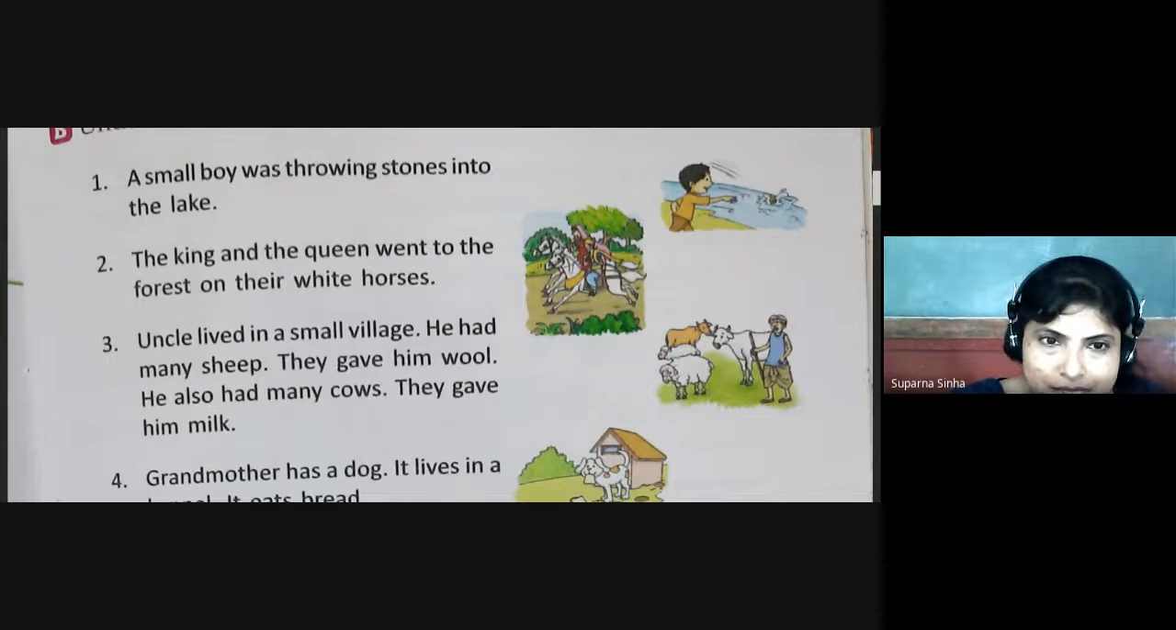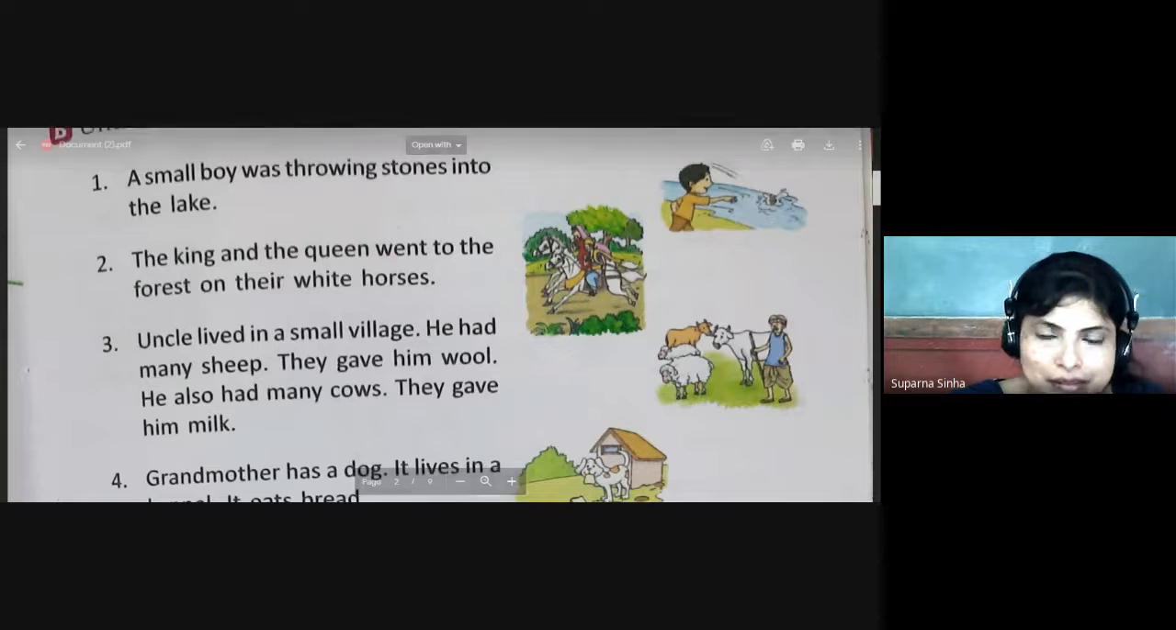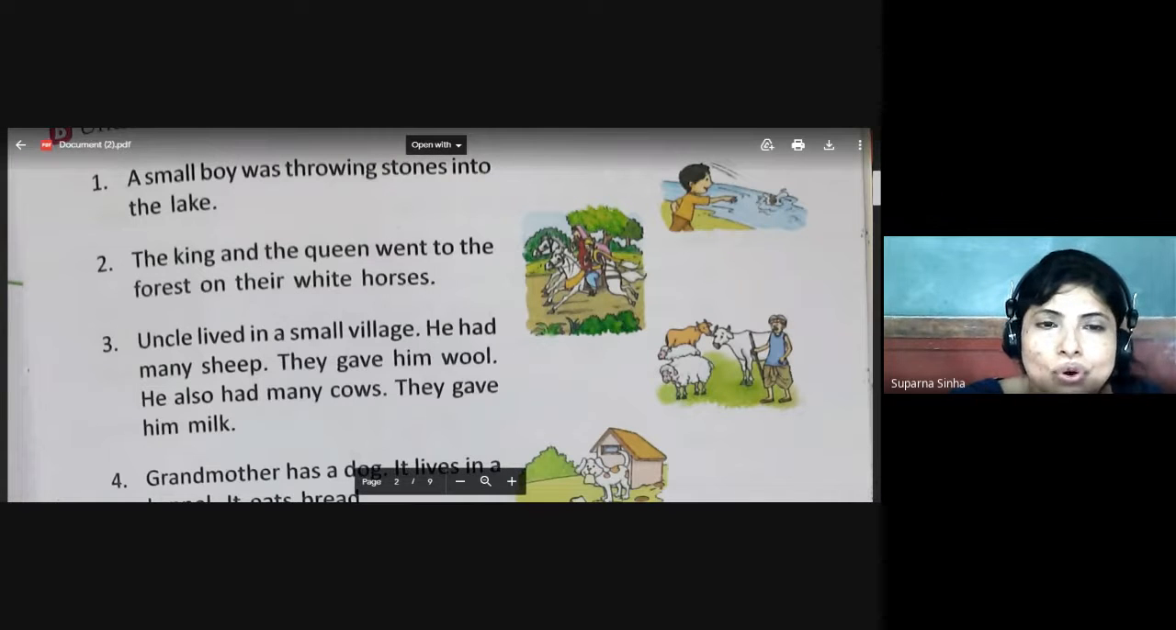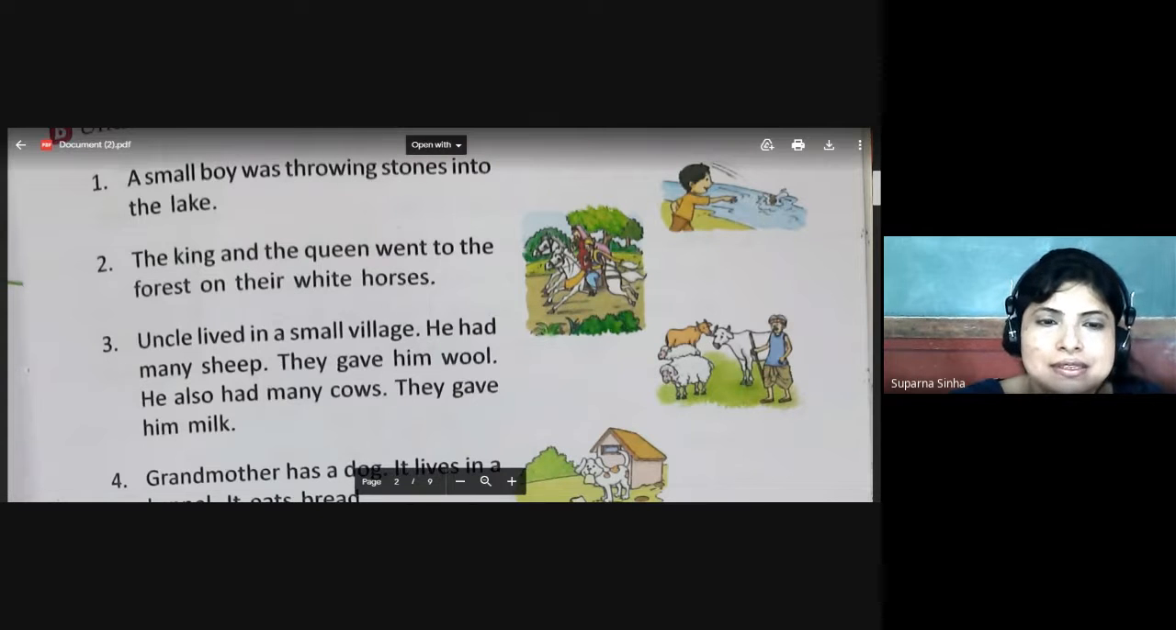King is a person's name, queen is also a person's name, forest is a place, and horse is an animal. So there are also three different kinds of naming words: animal, place, and person.